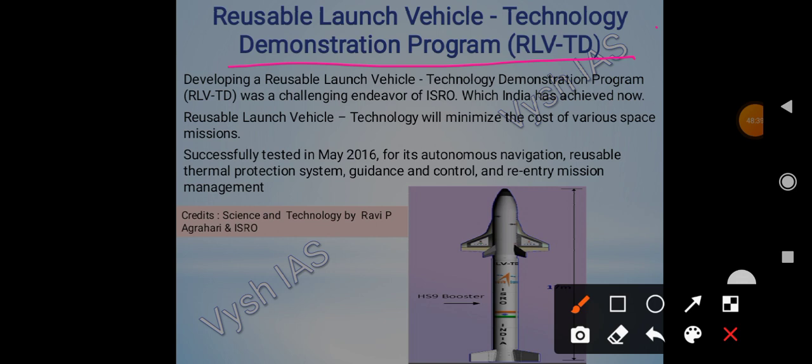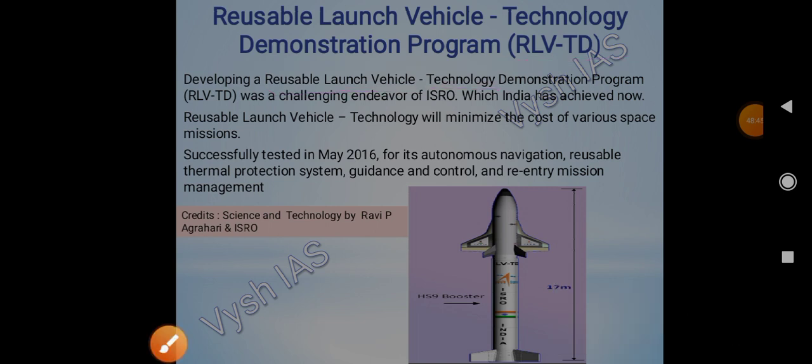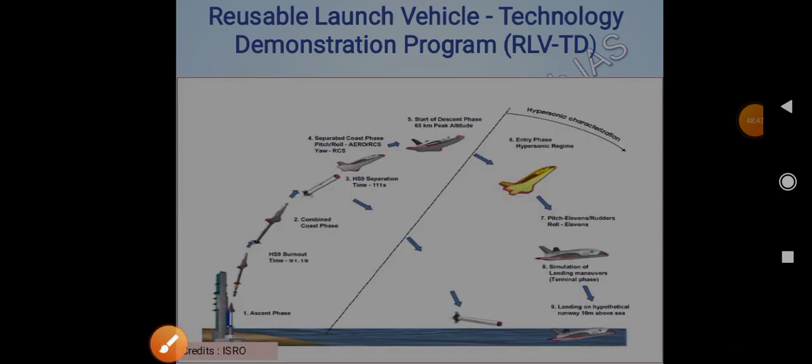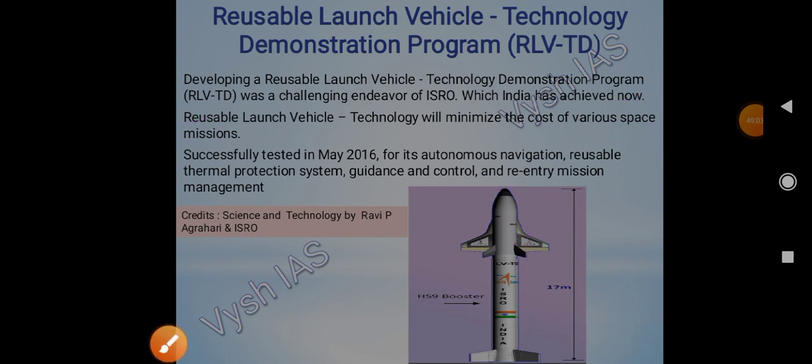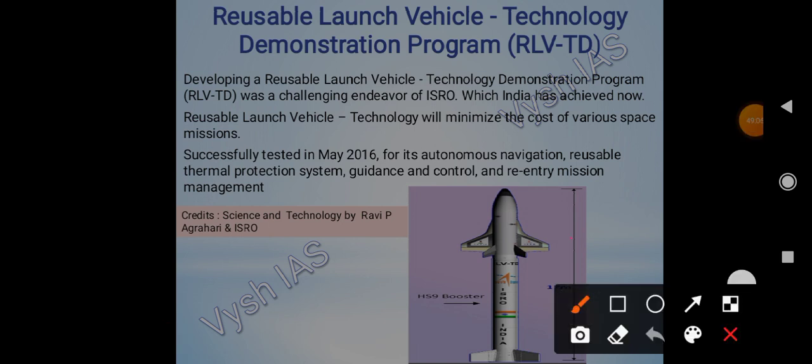Developing this technology, the reusable launch vehicle technology demonstration program, was a challenging endeavor of ISRO. It was very challenging how to reuse this, but it has been achieved by India now. Reusable launch vehicle technology will minimize the cost of various space missions, because we can use this part again.